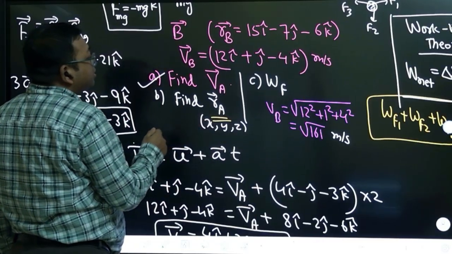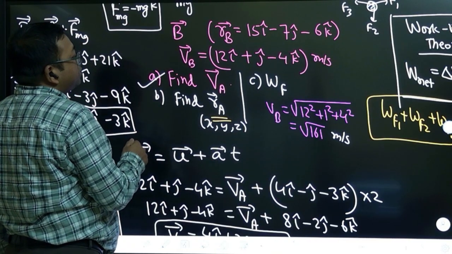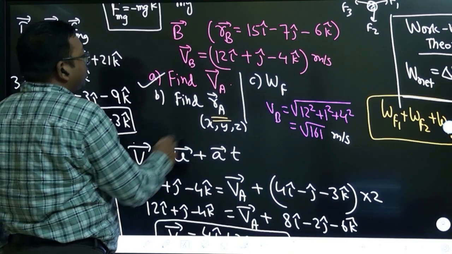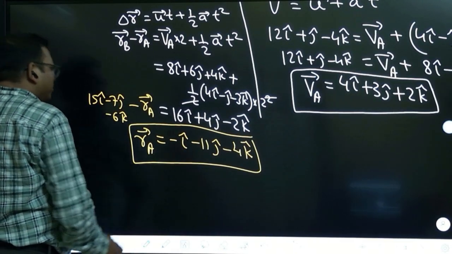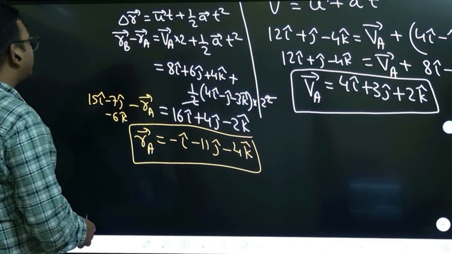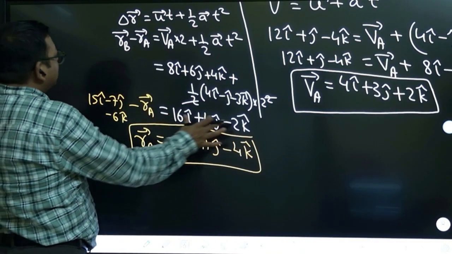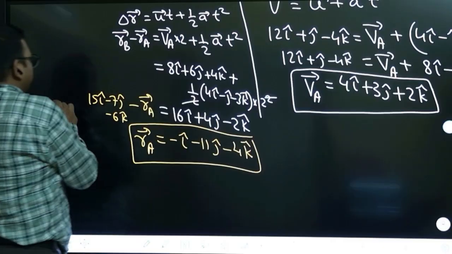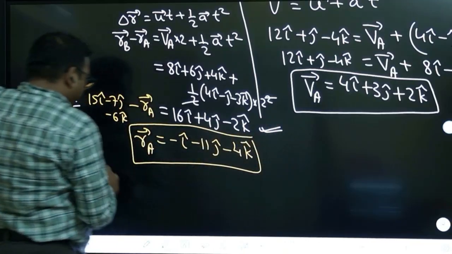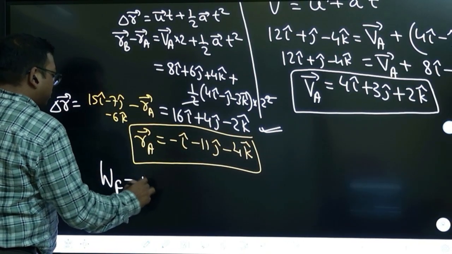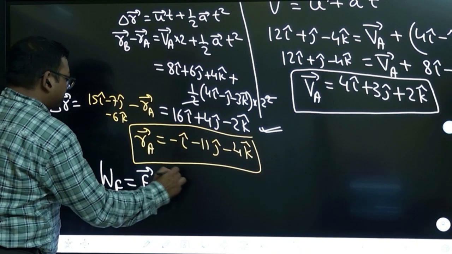Then the work done by the force we need to calculate. Which force? That force. Now we can calculate, no? Because you know the initial and final position, so we know the displacement also. Correct. This is the displacement delta r vector, which we have already calculated. Then work done by that force is force vector dot displacement vector.